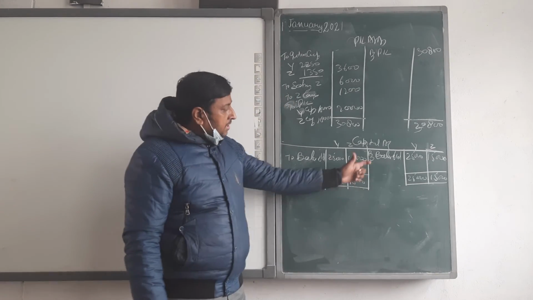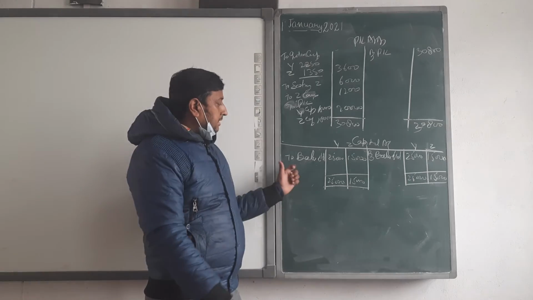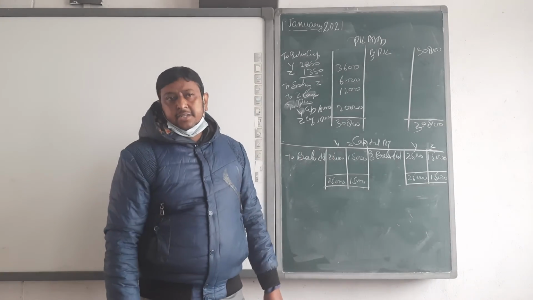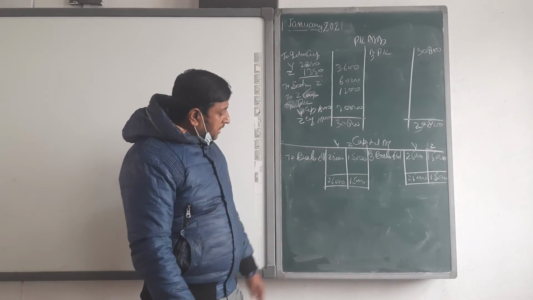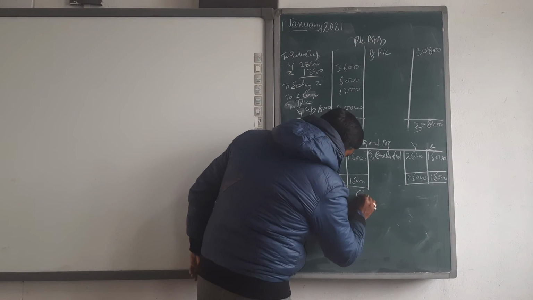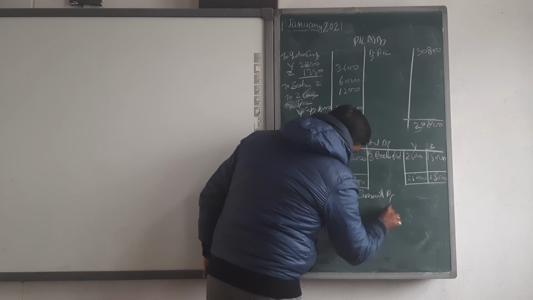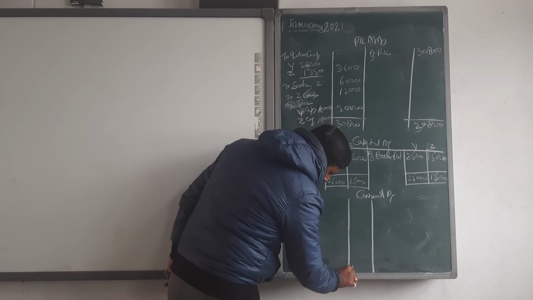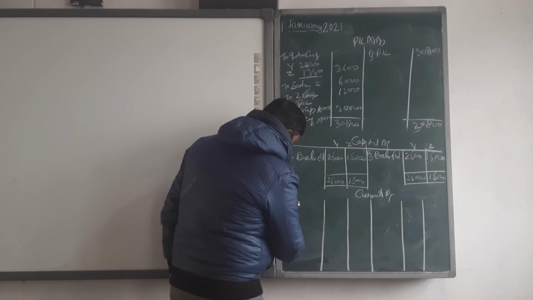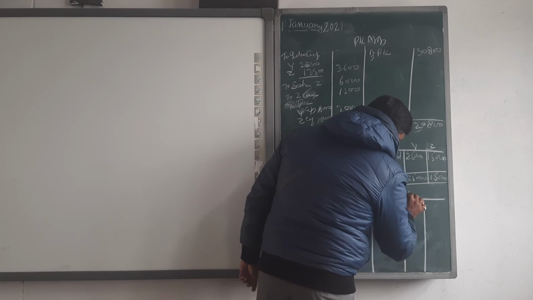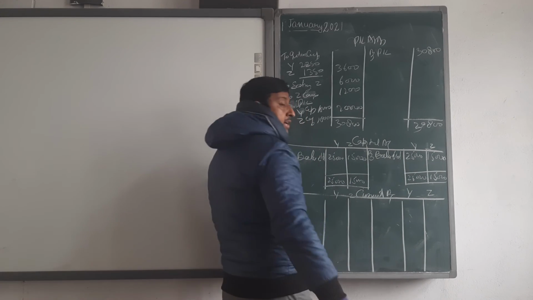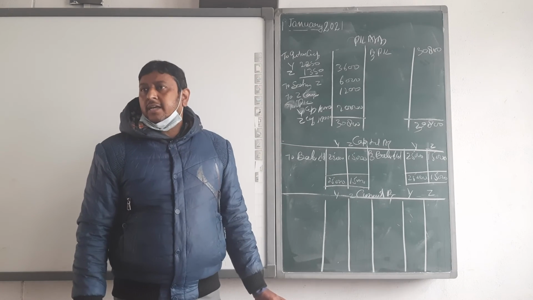Clear? No withdrawal, so nothing comes on the debit side, and no new capital introduced, so nothing comes on the credit side. Clear? Now we are going to make the current account, Y and Z. No balance of the current account is given.